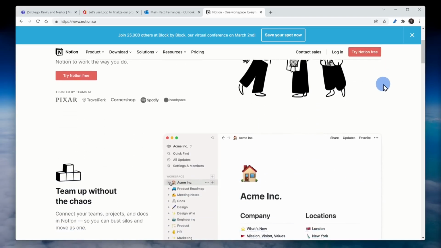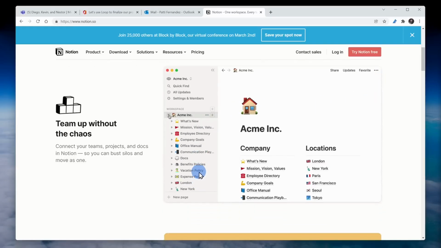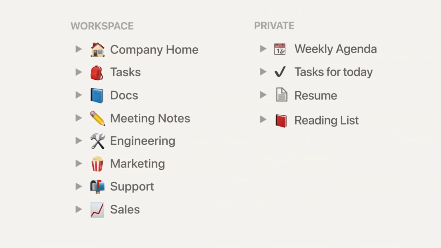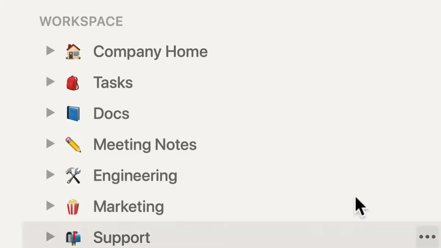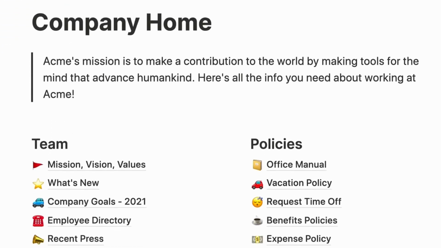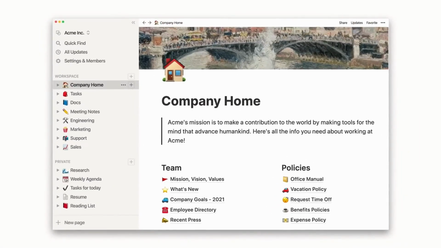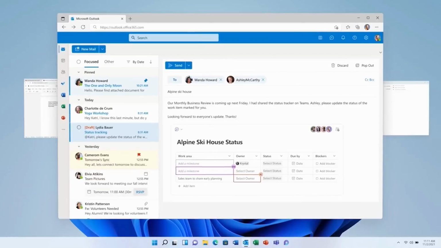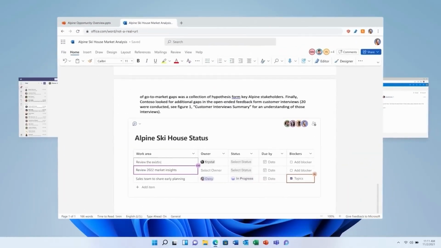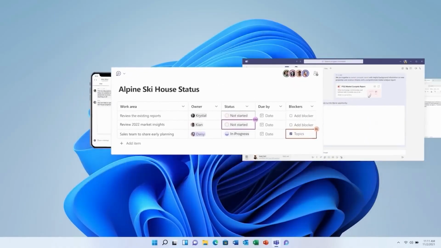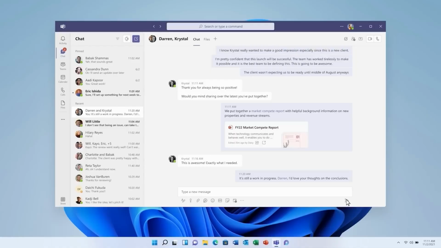As we were running through this, you might have noticed some similarities with another popular app called Notion. Notion also has the concept of a workspace, of pages, and they have a massive catalog of components that you can insert, far more than Loop has today. So why would you use something like Loop compared to Notion? Loop has two big advantages compared to Notion. One of them is that it's so deeply integrated into Microsoft 365.